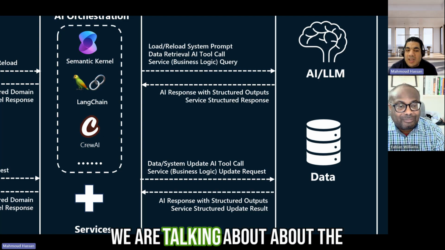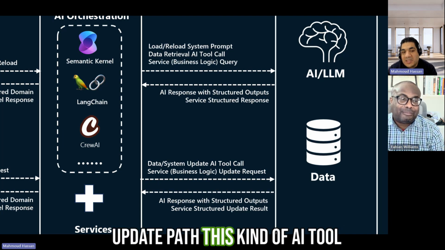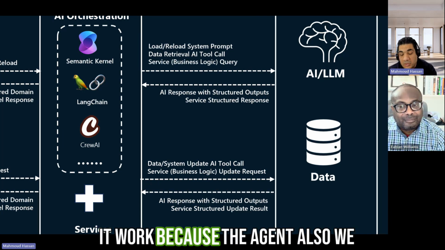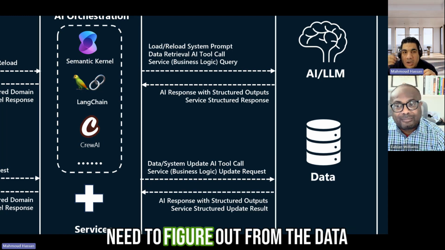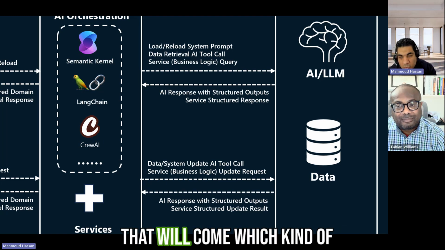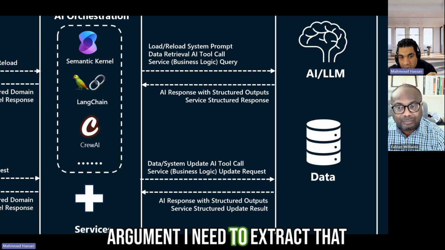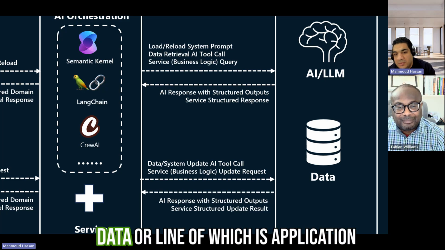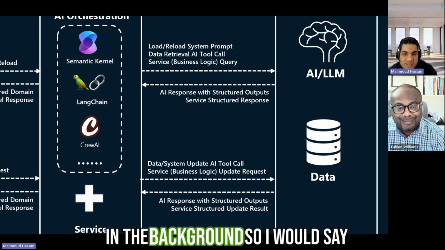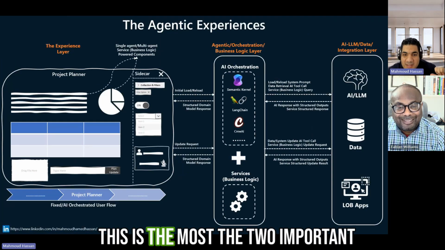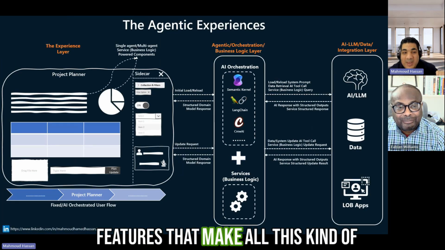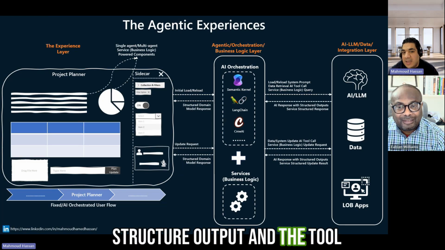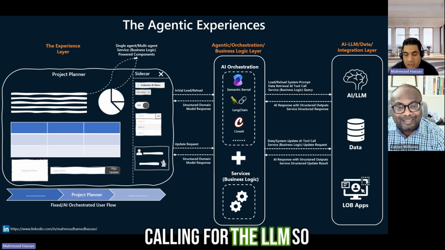And when we are talking about the update path, this AI tool calling is actually what makes it work, because the agent needs to figure out from the data that comes in which arguments it needs to extract that will fit the call, and then do the call and update whatever data or line of business application is in the background. So I would say these are the two important features that make this architecture work: structured output and tool calling for LLMs.